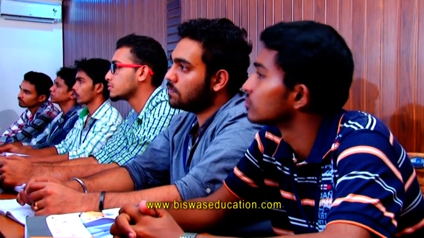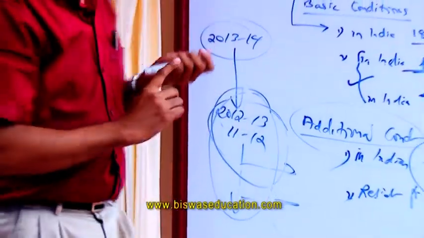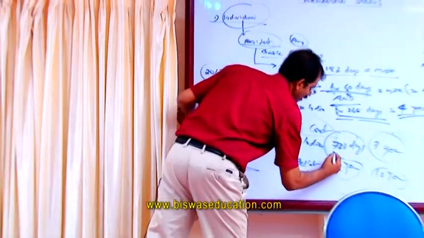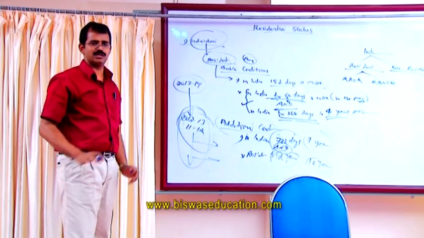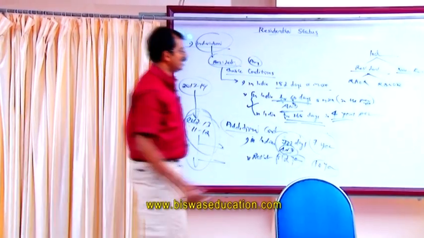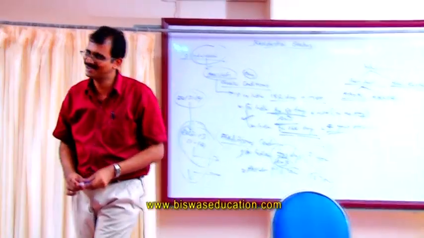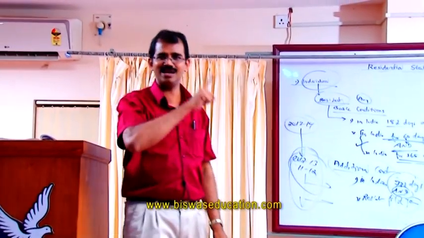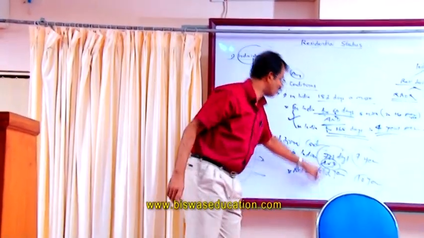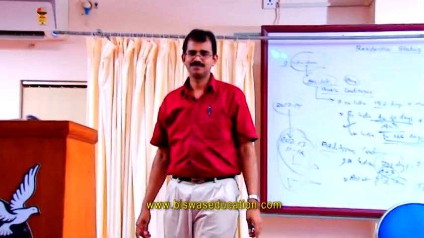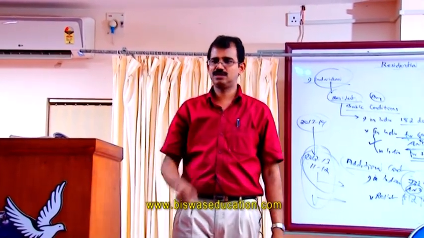If he satisfies both the additional conditions, I can use the term 'and' here, he is a resident and ordinarily resident. Is it okay? He is a resident and ordinary resident only if he satisfies both the additional conditions.